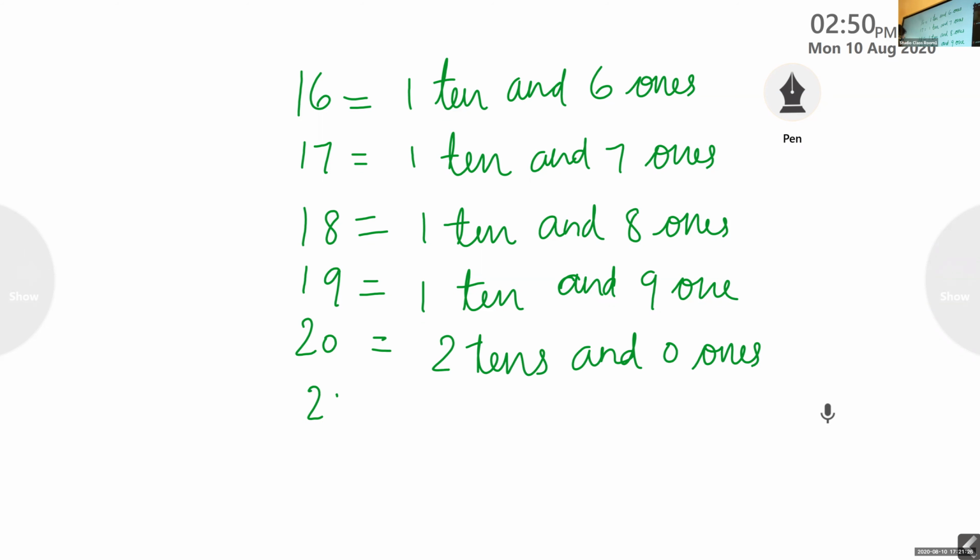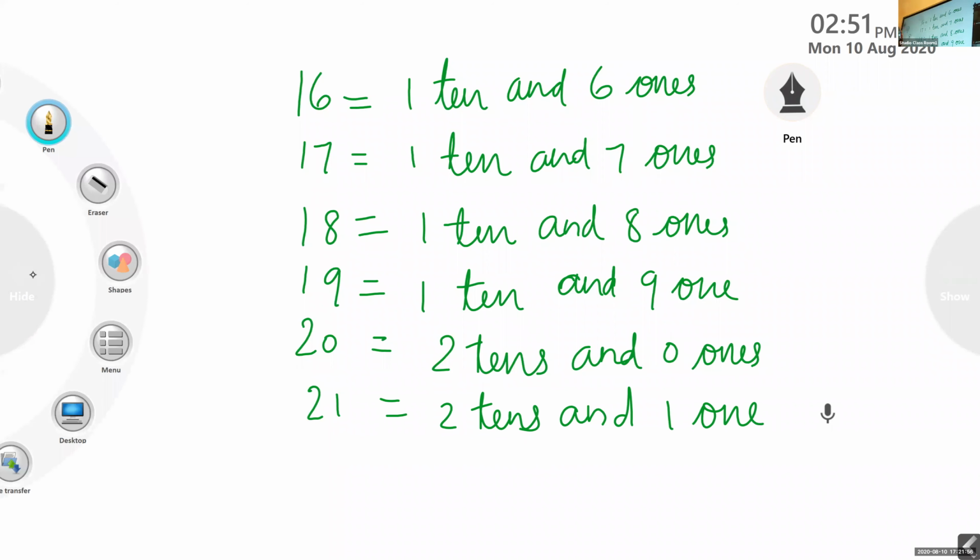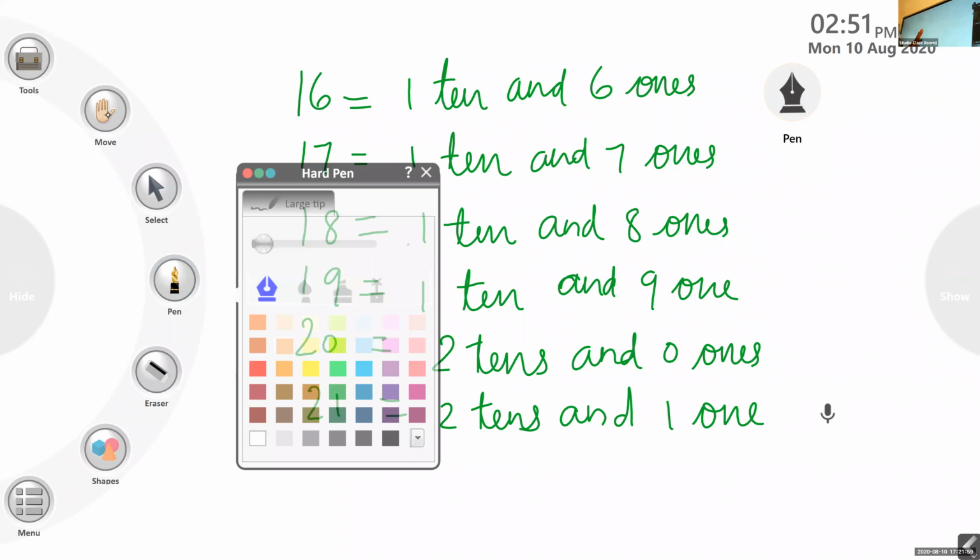Then 21. Elroy, 21. How many tens and how many ones? 2 tens and 1 one. 2 tens and 1 one. 21. 2 tens and 1 one. Okay. Then we have the next number 22. Next we have 22.